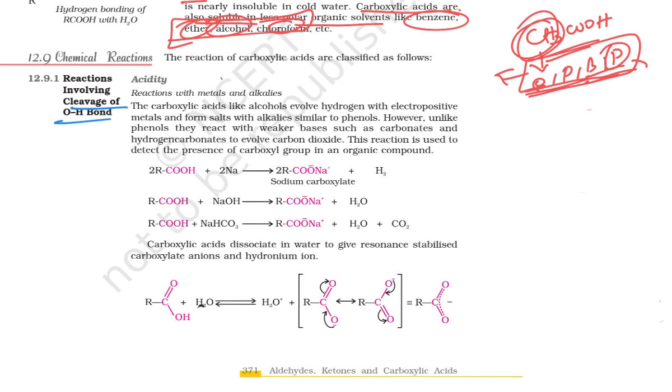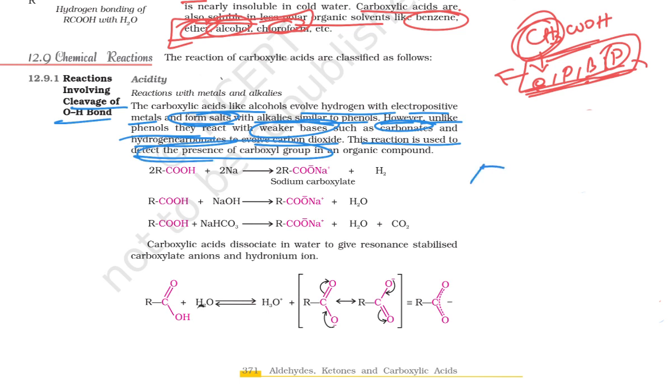Carboxylic acids, like alcohols, evolve hydrogen with electropositive metals to form salts. They also react with alkali, similar to phenol. However, unlike phenol, they react with weaker bases such as carbonates and hydrogen carbonates, evolving carbon dioxide. This reaction is used to detect the presence of carboxyl group.